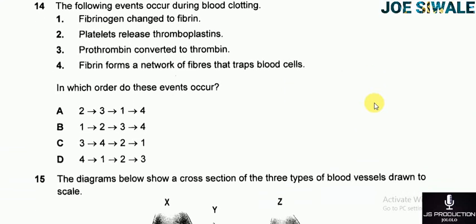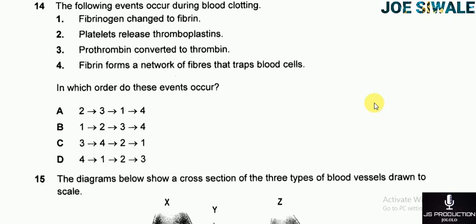Question 14 reads, which of the following events occur during blood clotting? 1, fibrinogen changed to fibrin. 2, platelets release thromboplastins. 3, prothrombin converted to thrombin. 4, fibrin forms a network of fibers that traps blood cells.